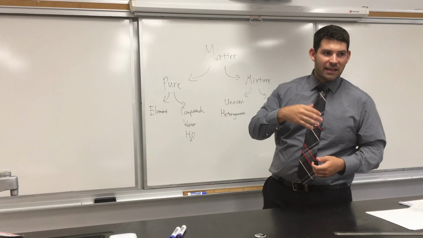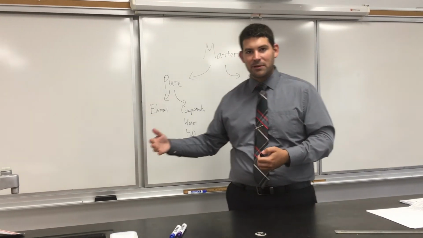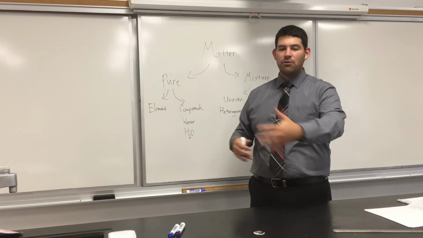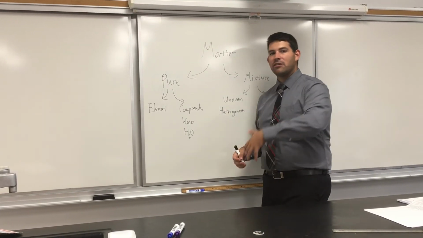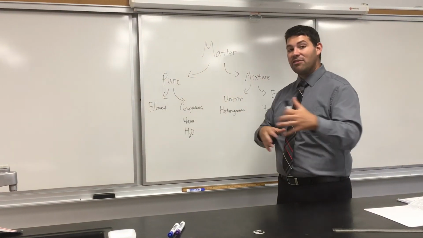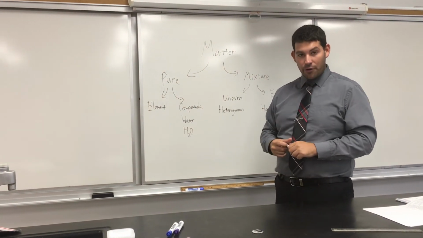An uneven mixture, a heterogeneous mixture, a great example, a salad. If I brought a salad to the class and I scooped a little bit on everyone's plate, no two people's plate would be the same, right? Everyone's mixture would be a little bit different. Someone's going to have more tomatoes or more cucumbers or something. There's different pieces in that mixture and there's no consistency, there's no order.